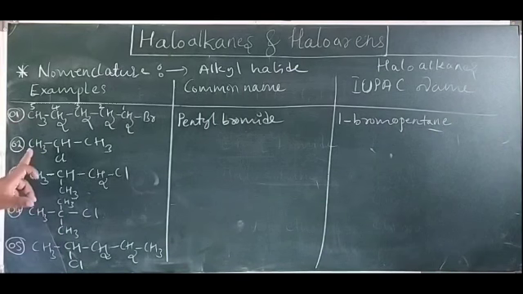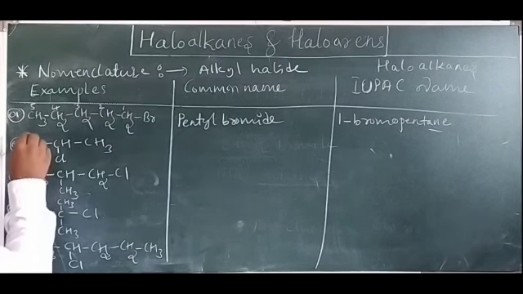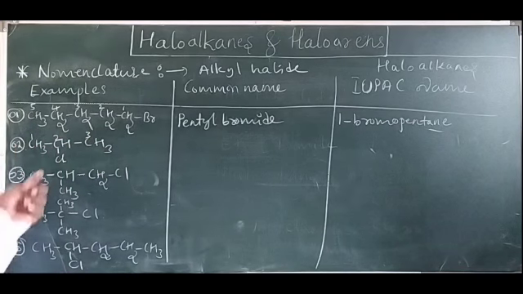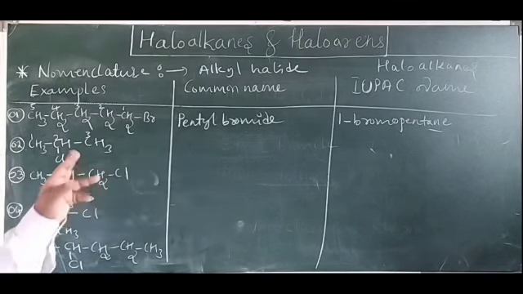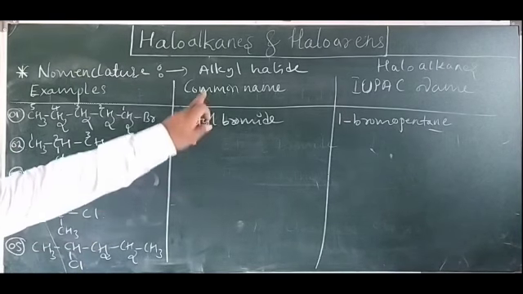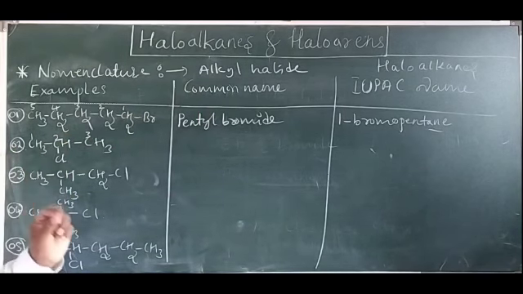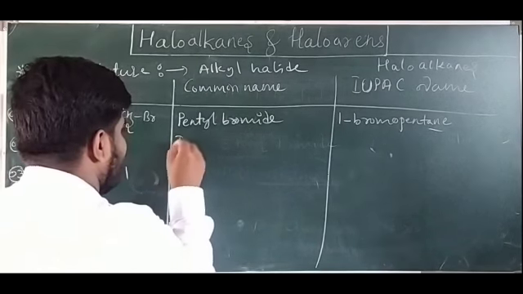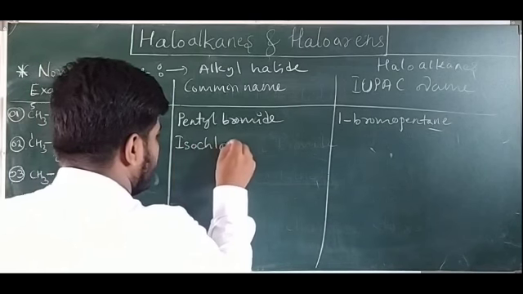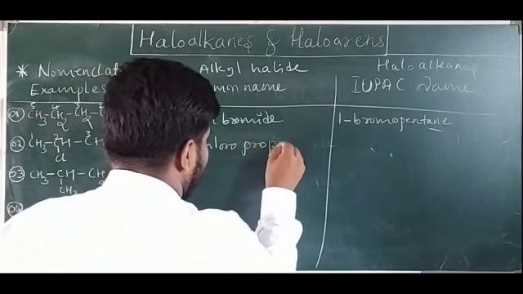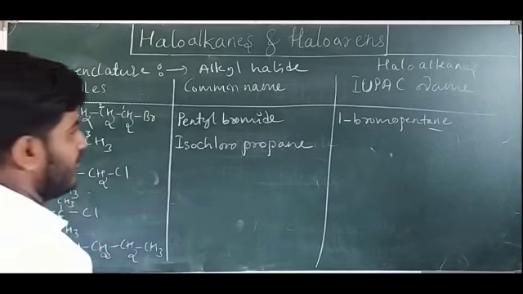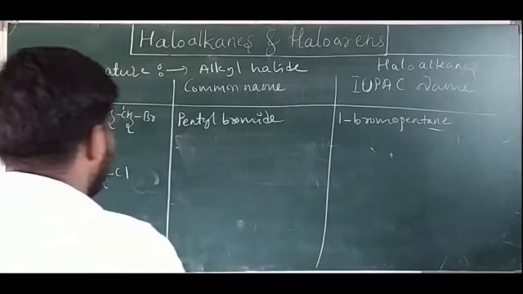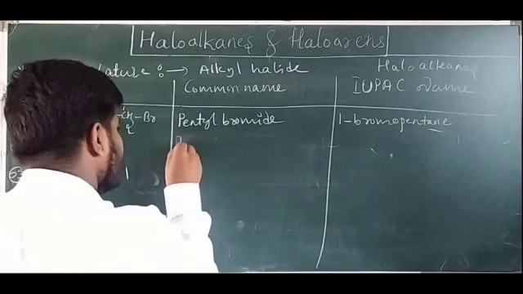Okay, come to the second example. Look at here. How many carbon atoms are there? You can name this way or this way. The second carbon atom has chlorine attached, so it is 2-chloropropane. But in the common system, wherever the branch comes, you have to add the word iso. So for a common name, it is isochloropropane, or else isopropyl chloride. You can name like this also, isopropyl chloride.